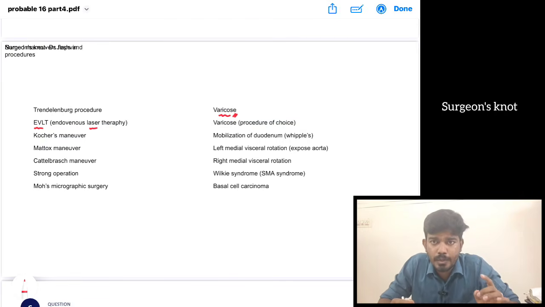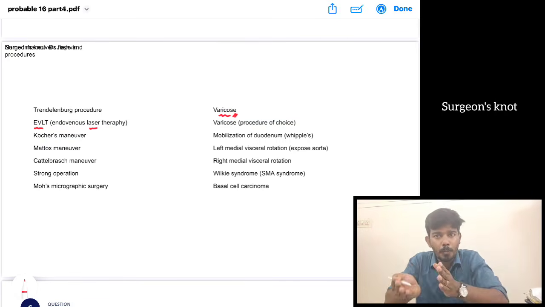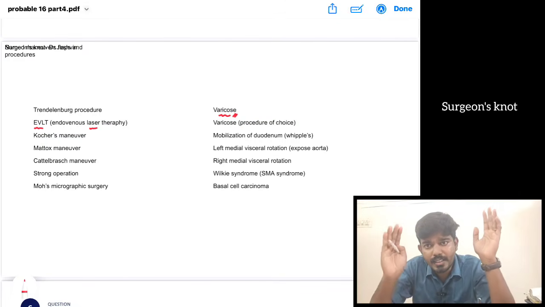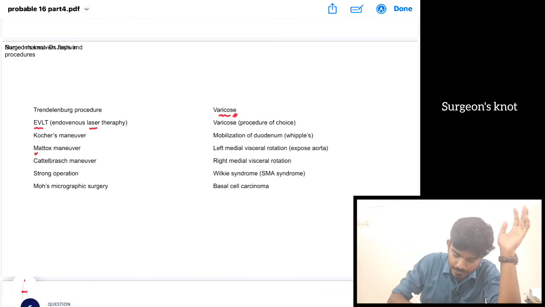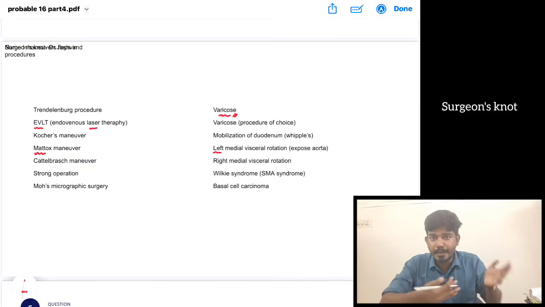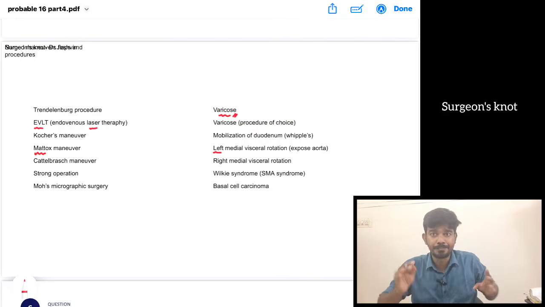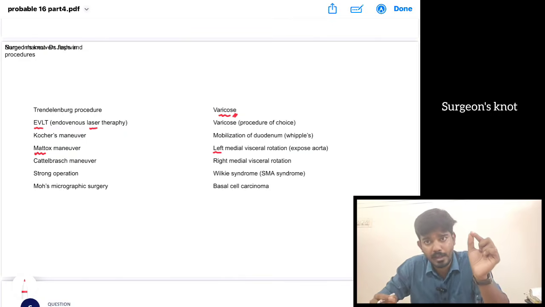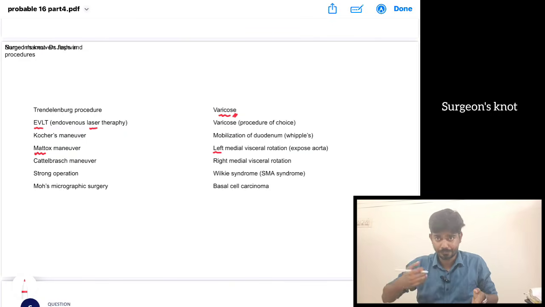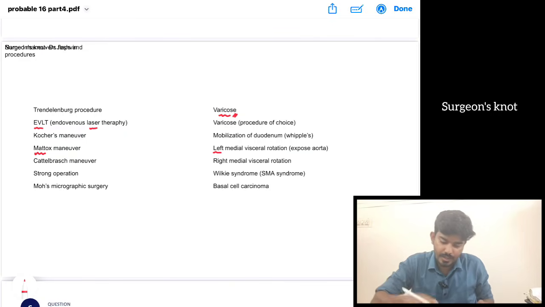Then Koch's maneuver. Koch's maneuver is done in case of a Whipple's procedure. Mobilization of the duodenum is done. Then we have this Mattox maneuver. Here, the left side colon is medialized. Left side colon is brought to the midline so that the aorta is exposed. Okay, if we bring the right side colon to the midline, we expose the IVC. That is the Cattell-Braasch maneuver.